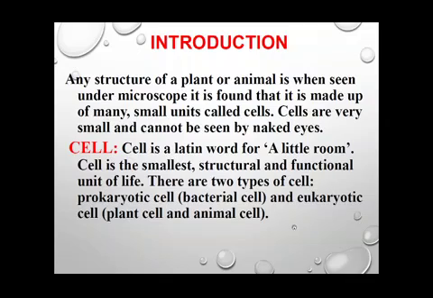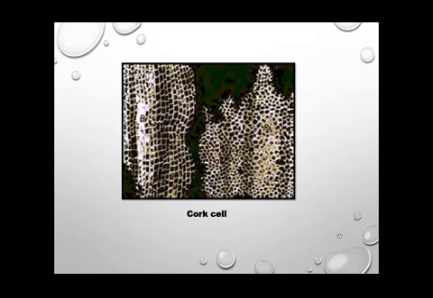These cells are of two types, the prokaryotic cells and eukaryotic cells. The bacterial cells are considered to be prokaryotic cells, while the plant cells and animal cells are eukaryotic cells. So this was the honeycomb-like structure which was observed by Robert Hooke under the microscope, which led to the discovery of the cells.